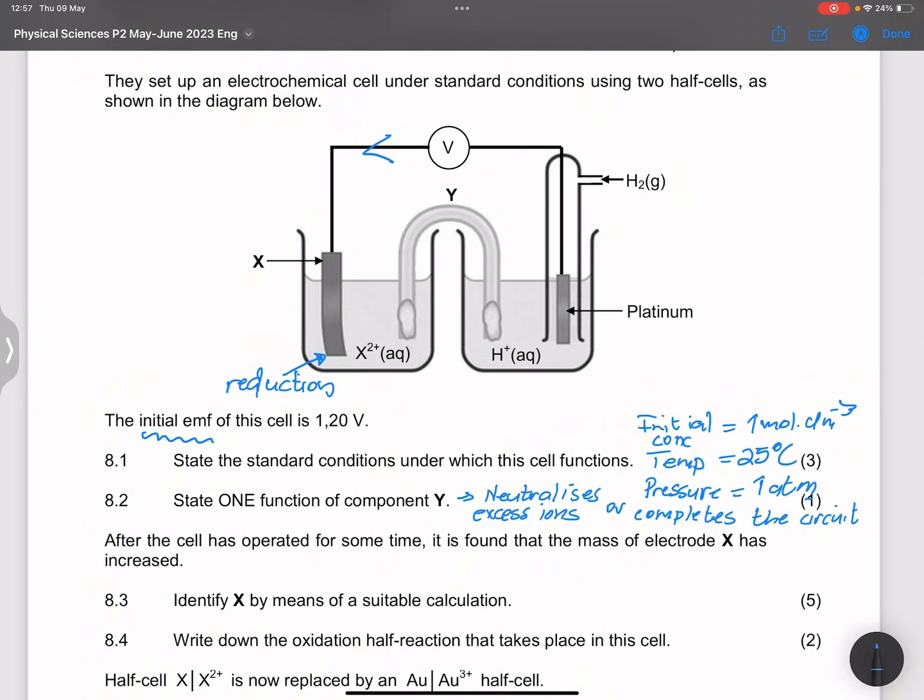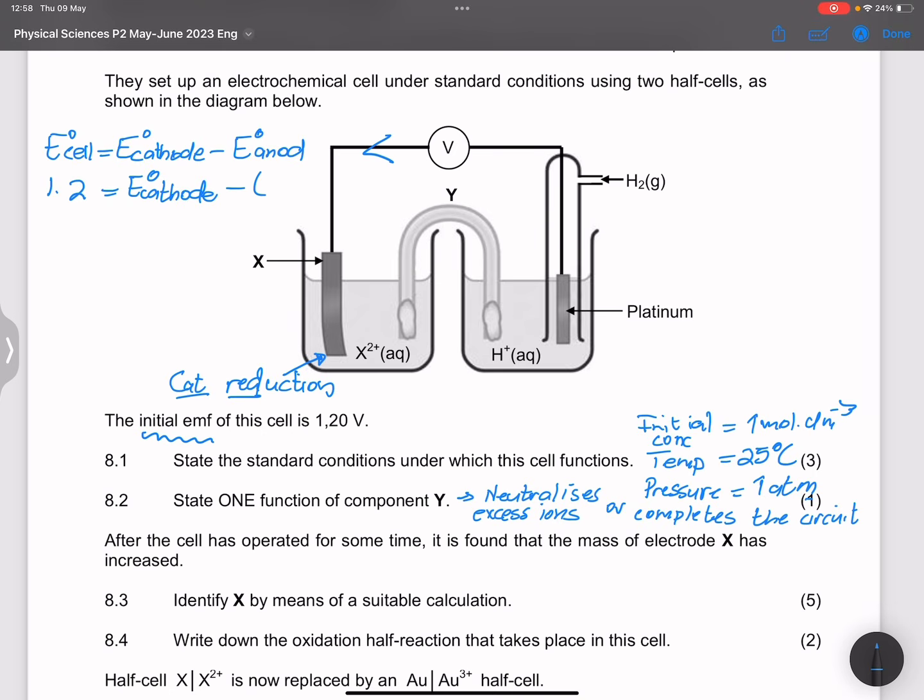So we're going to say E cell, and please remember to write the equation as it appears. So E standard for the cathode minus the E standard for the anode. So we've already identified our EMF of the cell is 1.2. We did say that X is undergoing reduction. So remember, reduction occurs at the cathode. Remember, we spoke about red cat. Okay, so this is going to be E cathode, we don't know what it is, standard, minus E anode.